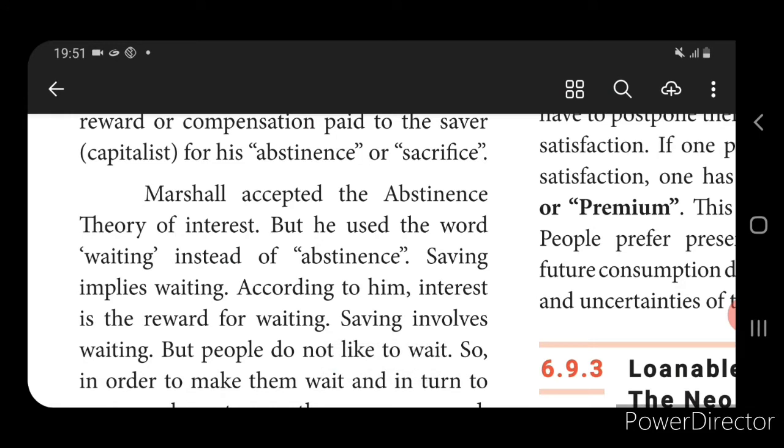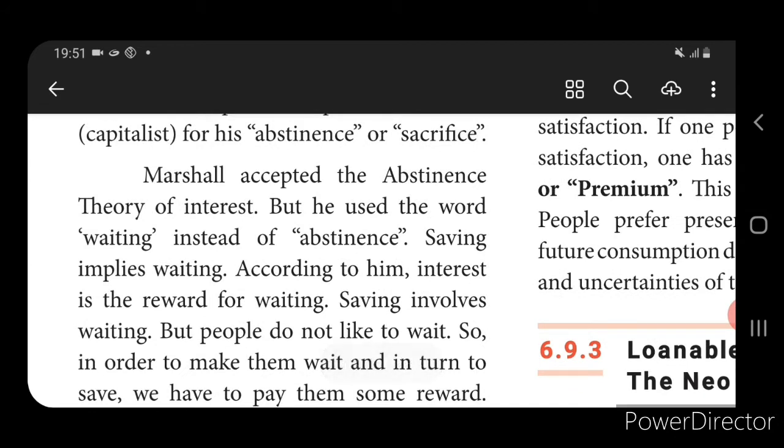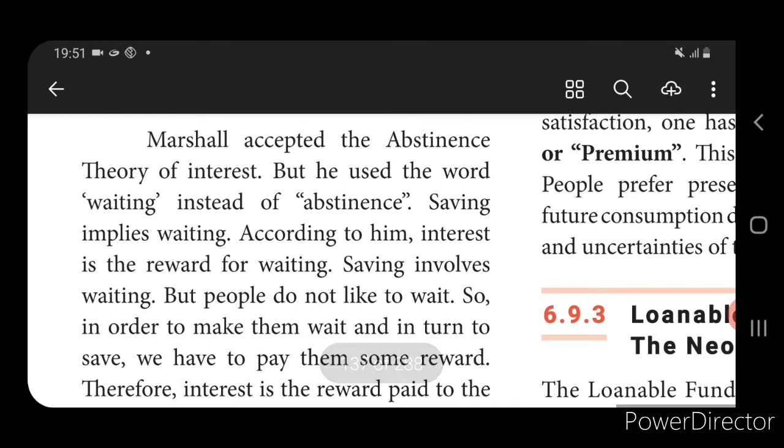He has also explained the word waiting; that is, instead of abstinence, he has used the word waiting. Why has he used the word waiting? Because savings implies waiting. So you are not spending a certain amount, you are sacrificing for a certain period or certain days, and the amount which is received is a reward.